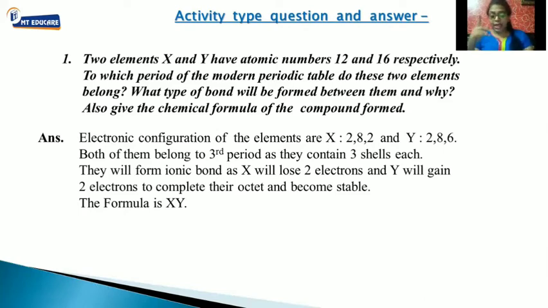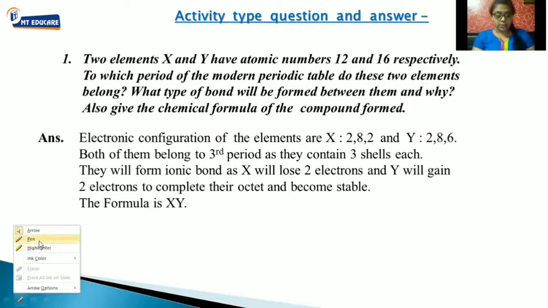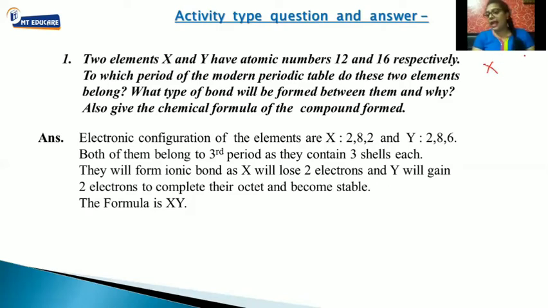Now let's talk about the formula of the compound they will form. Pay attention over here. This is X and this is Y. What is the valency of X? How many electrons does it lose or give? Yes, it will give 2 electrons, so the valency of X will be 2. What will be the valency of Y? How many electrons will Y take? It will take 2 electrons.